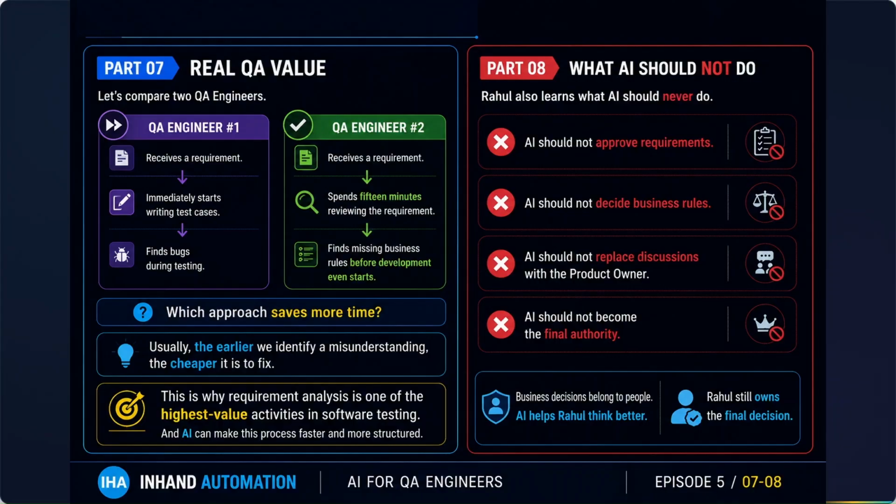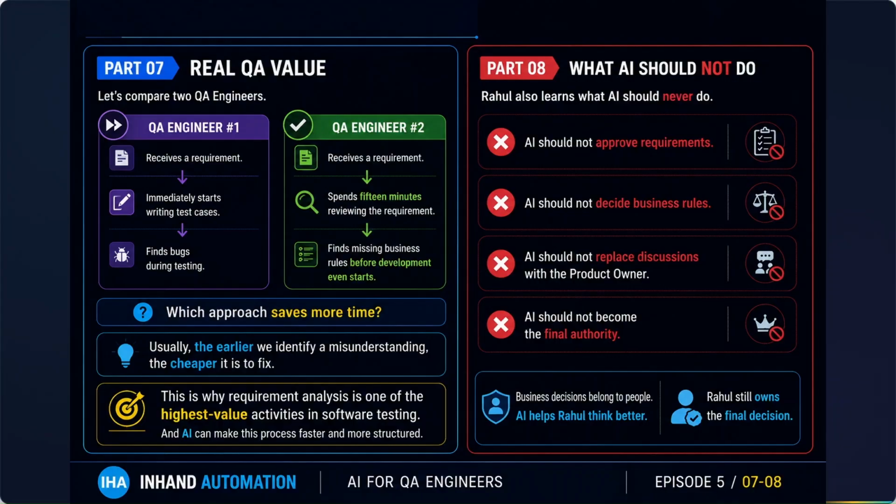Usually, the earlier we identify a misunderstanding, the cheaper it is to fix. This is why requirement analysis is one of the highest value activities in software testing. And AI can make this process even faster and more structured.